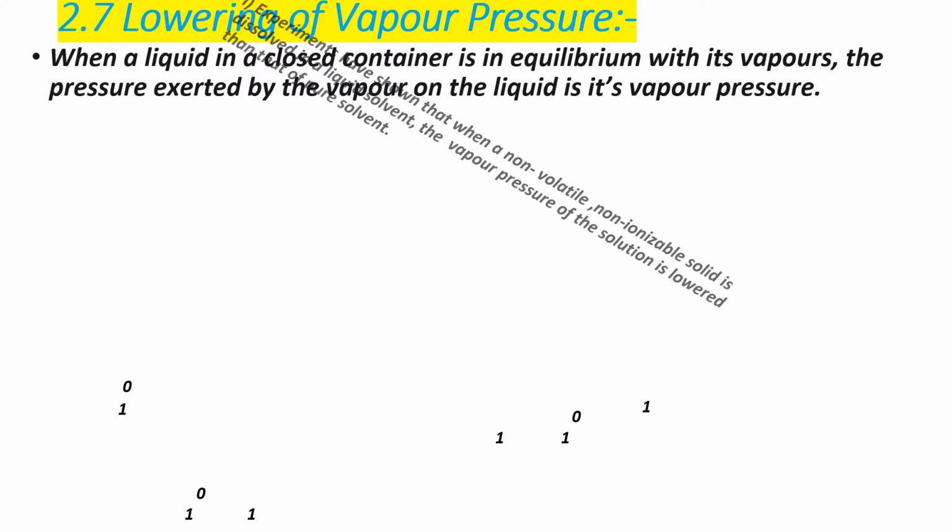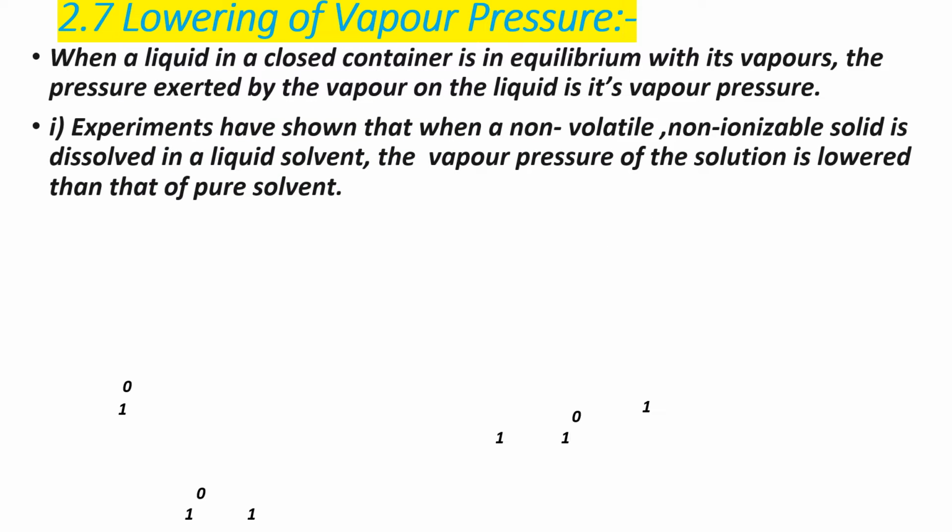Next, experiments have shown that when a non-volatile or non-ionizable solid is dissolved in a liquid solvent, then the vapor pressure of the solution is lower than that of the pure solvent.